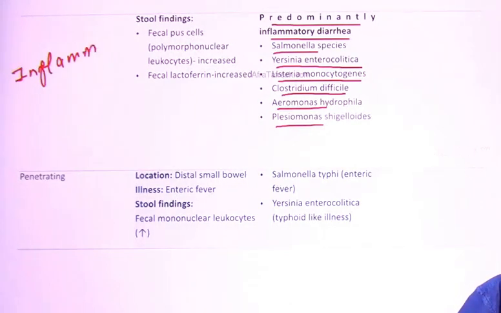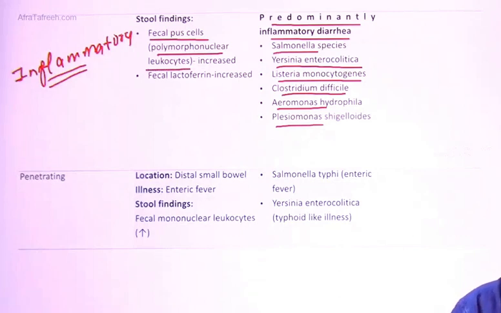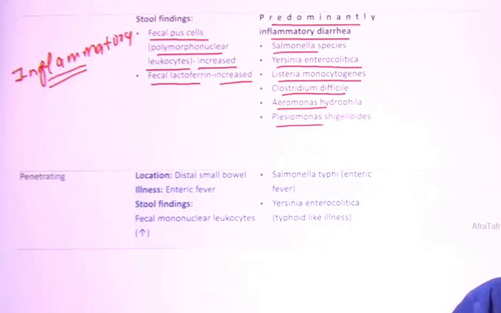Then coming to the stool findings of the inflammatory form of diarrhea. What are those stool findings? The fecal pus cells, obviously, that will be observed. Fecal leukocytes, that is the polymorphonuclear leukocytes, are increased. That's why we are saying it is inflammatory. Then the fecal lactoferrin is increased in this particular one because leukocytes are increased, so indirectly the lactoferrin will also increase.